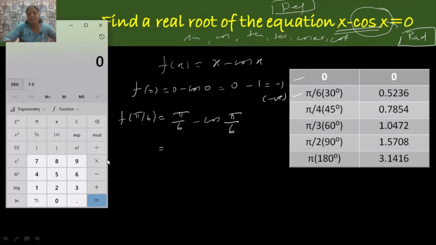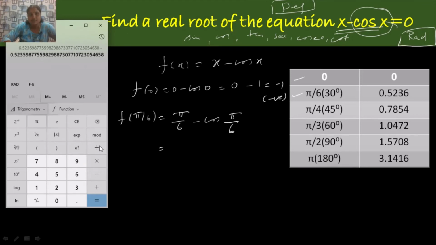In your calculator there is an option 1, 2, 3; you just input the option accordingly, and that will automatically convert into radian. So now the mode of my calculator is radian mode. Now I calculate pi by 6, that is equal to 0.523 etc.